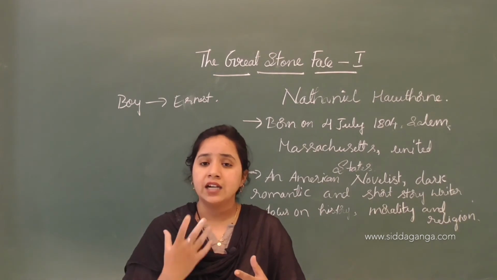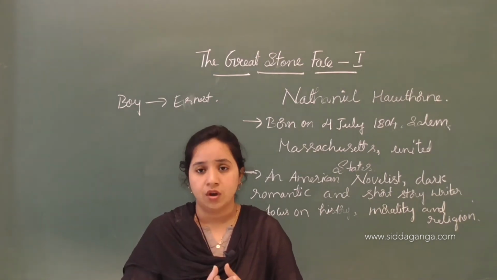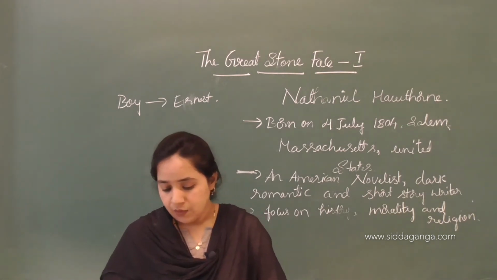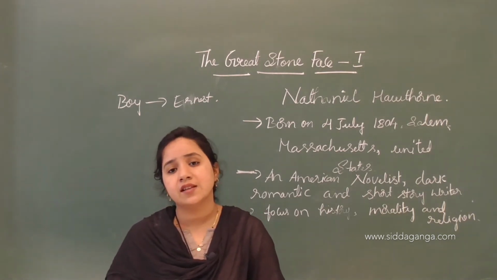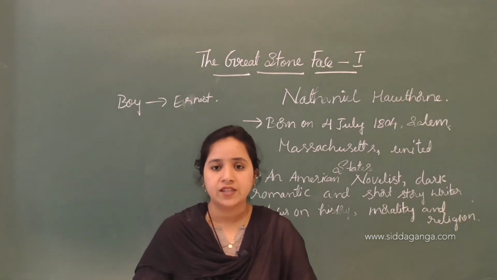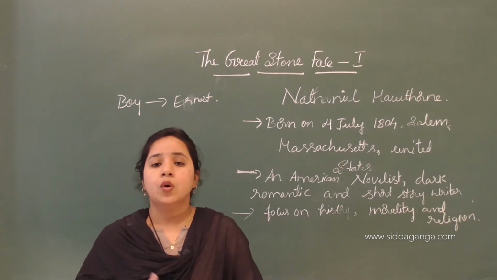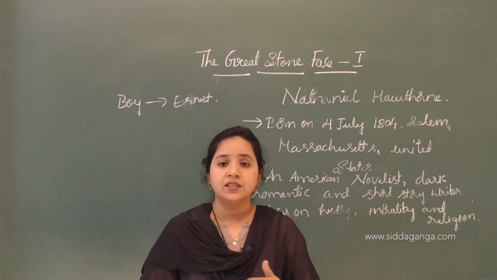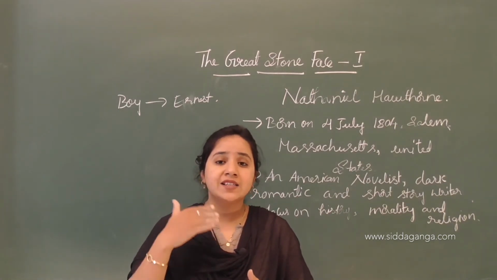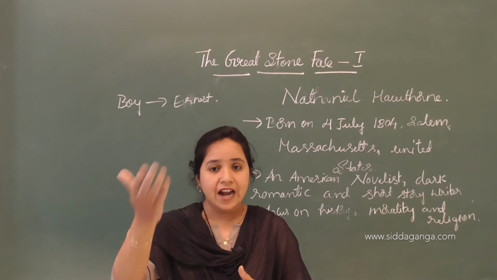And that man had qualities of kindness, nobleness, with a big heart, and he will be born in the future. So that was the old prophecy which was told by Ernest's grandmother.